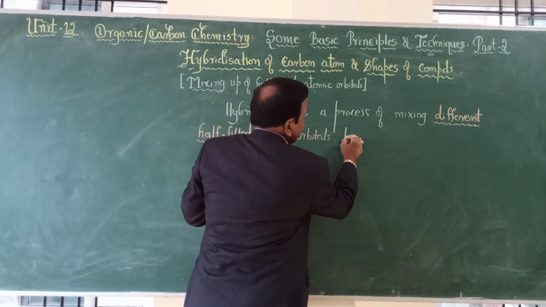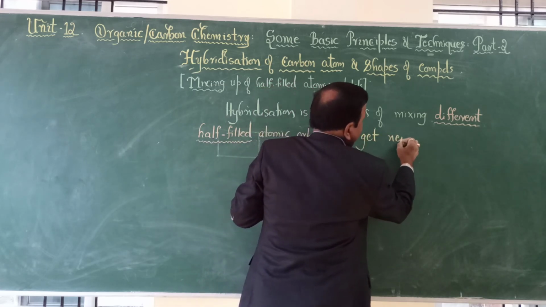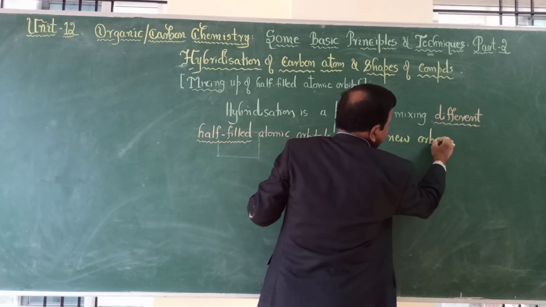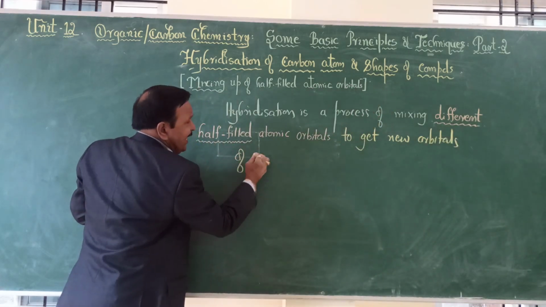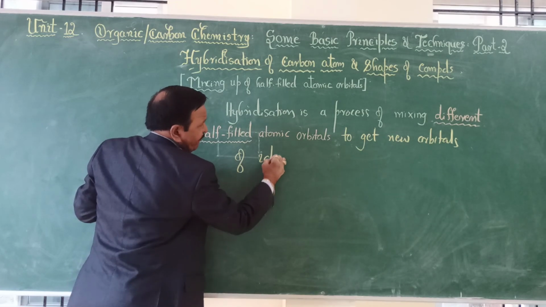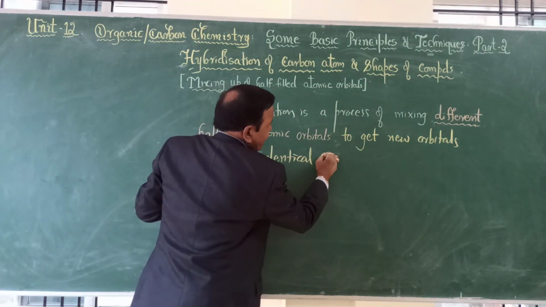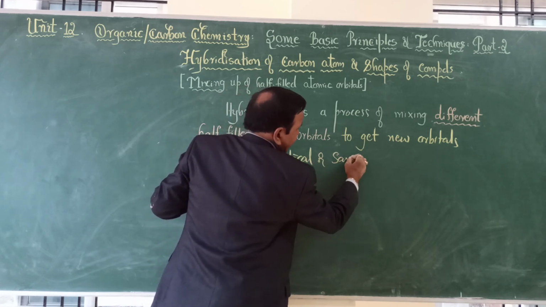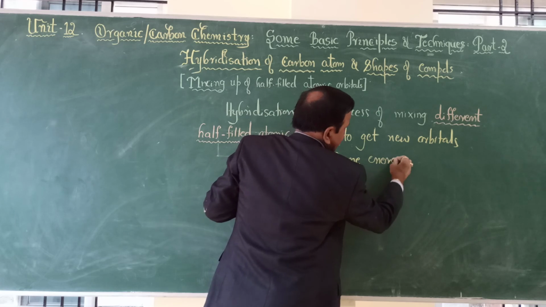To get new orbitals of identical or same energy.